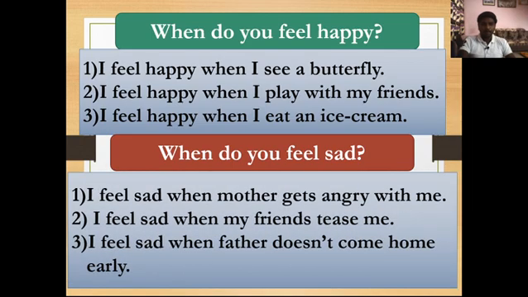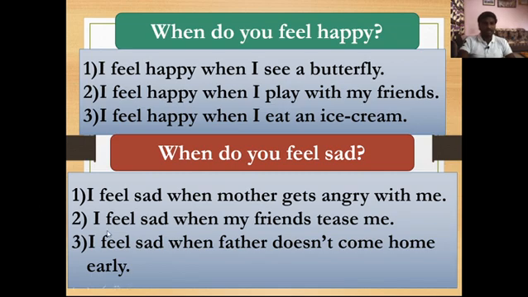Let's see. I feel sad when mother gets angry with me. Okay, so here, when do you feel sad? You can write like this: I feel sad when my mother gets angry with me. In place of this mother, you can add my father, mother, sister, brother, grandfather, grandmother, teacher. I feel sad when my father gets angry with me.